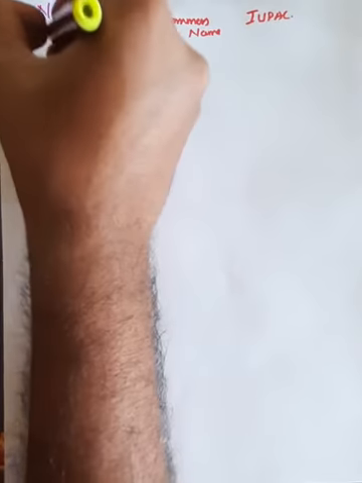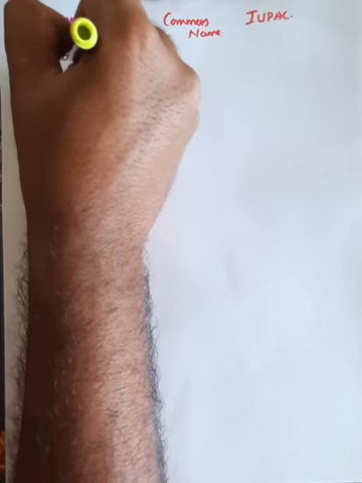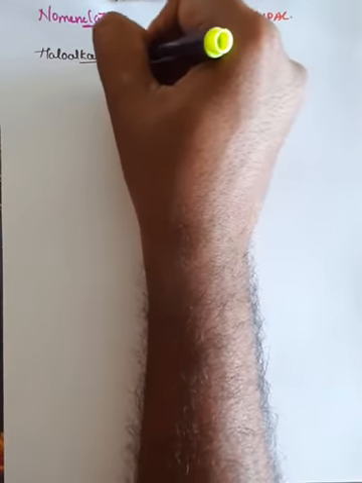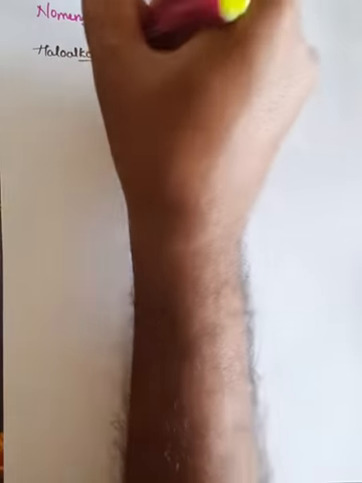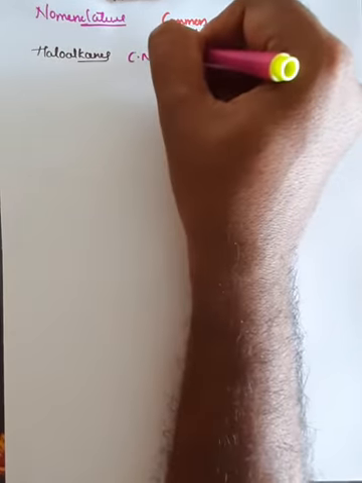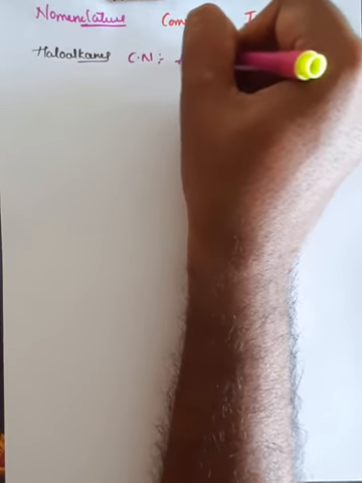So first the nomenclature of haloalkanes we'll see. Here in case of haloalkanes, we already know haloalkanes means the carbon atom is sp3 hybridized and is bonded with the halogen atom. So in case of common naming, the naming of the haloalkanes can be done by using a rule, that is alkyl group, right?